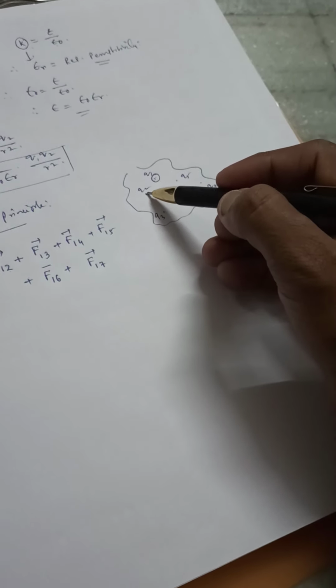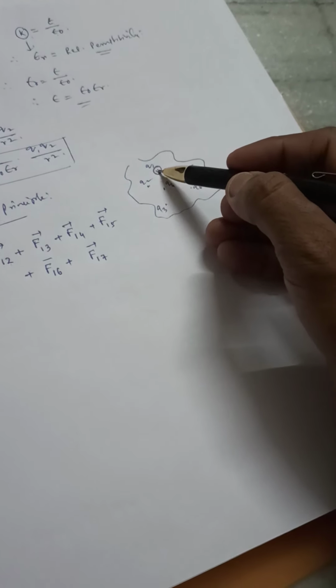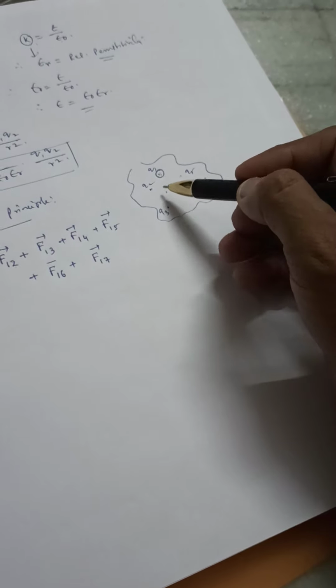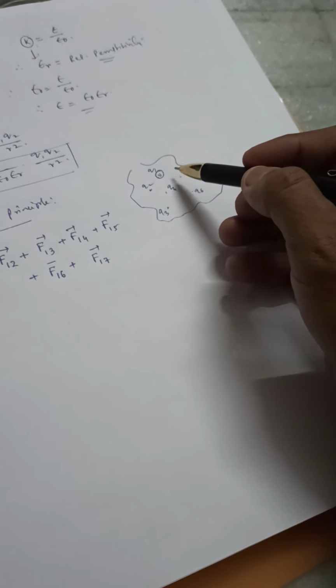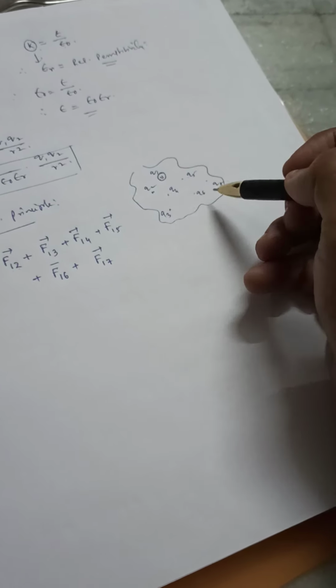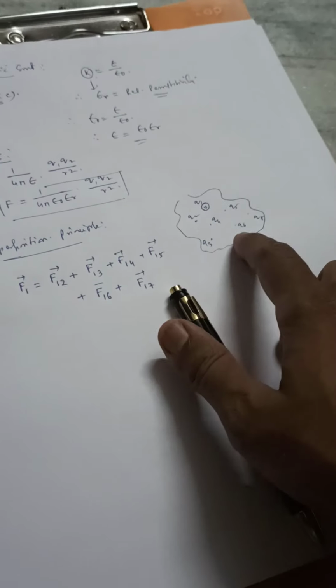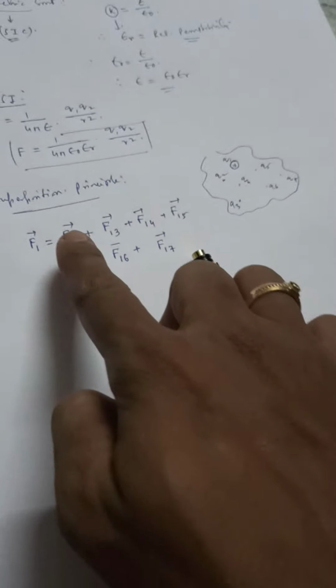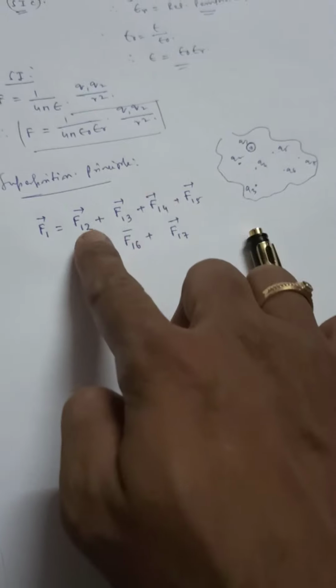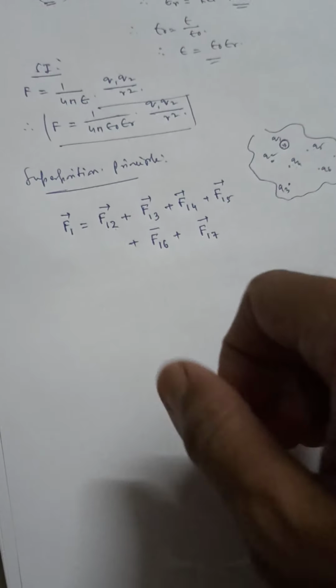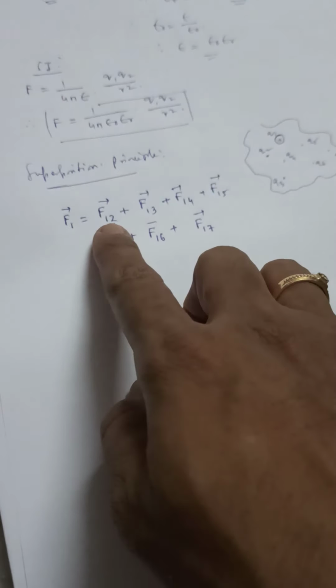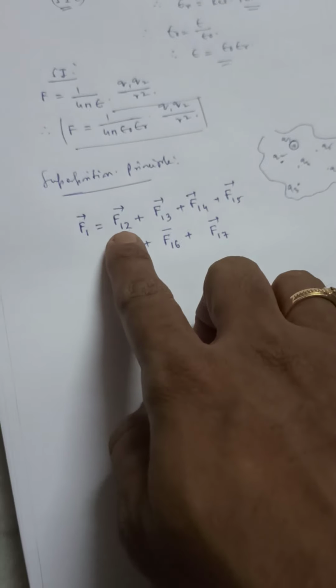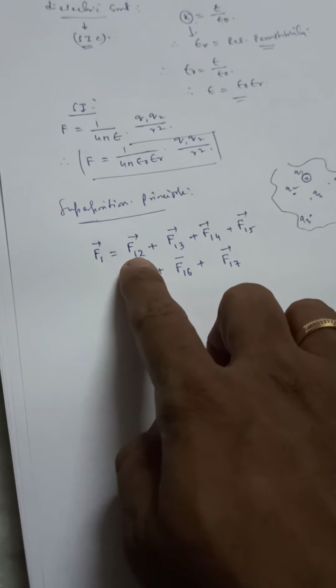When q2 is exerting force on q1, at that same time q3, q4, q5, and the rest of the charges are all exerting force on q1, but those forces are not taken into consideration, because at a time a pair of charges is considered here.